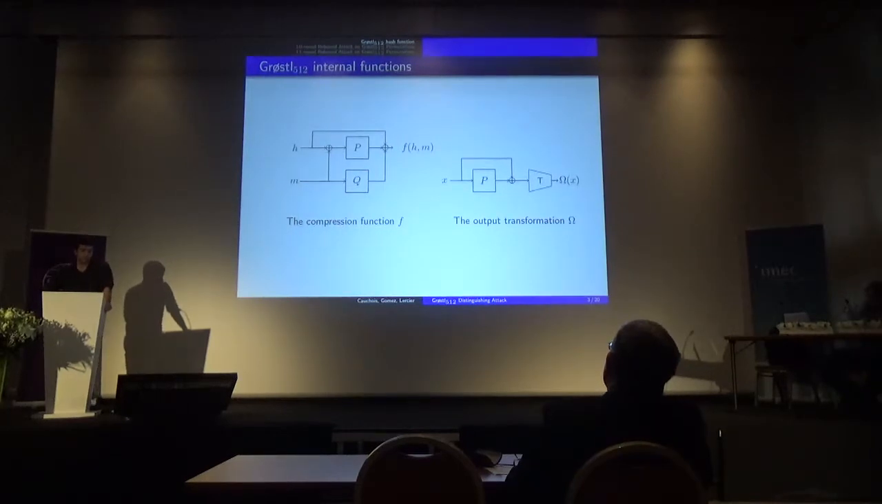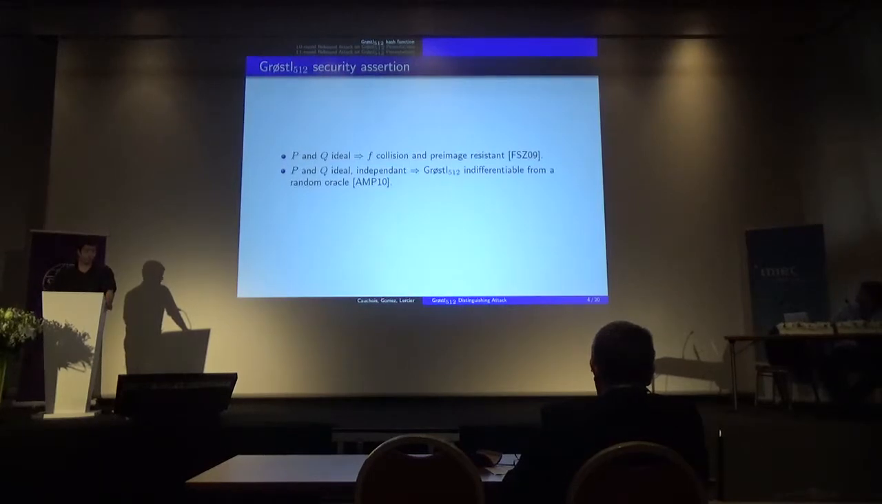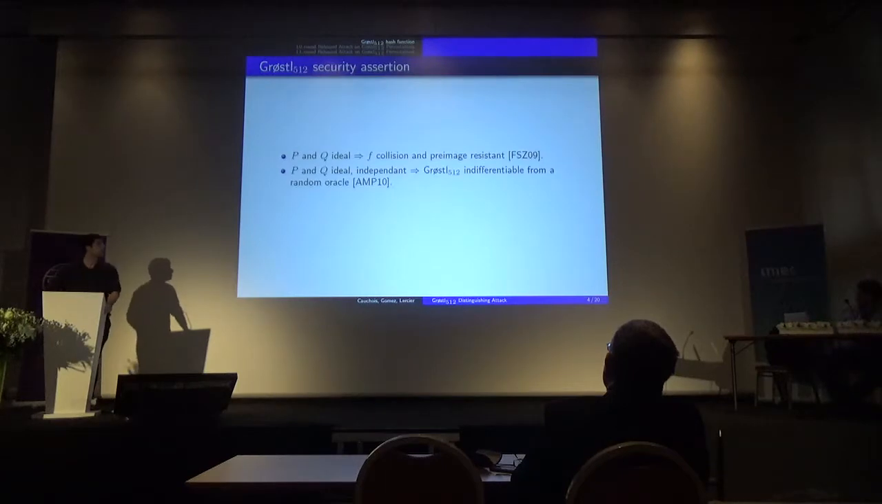The compression function f and the output transformation omega rely on internal permutations P and Q and a truncation T. And the internal permutations are the blocks threatened by our attack. Because Grostl comes with security assertions: Fuhr, Stern, and Zimmer proved f to be collision and preimage resistant, assuming that P and Q are ideal. And Andreeva, Mennink, and Preneel proved the whole Grostl hash function to be indifferentiable from a random oracle, assuming also that P and Q are independent. And what we are doing here is to show that a reduced-round version of P and Q may not be considered as ideal.